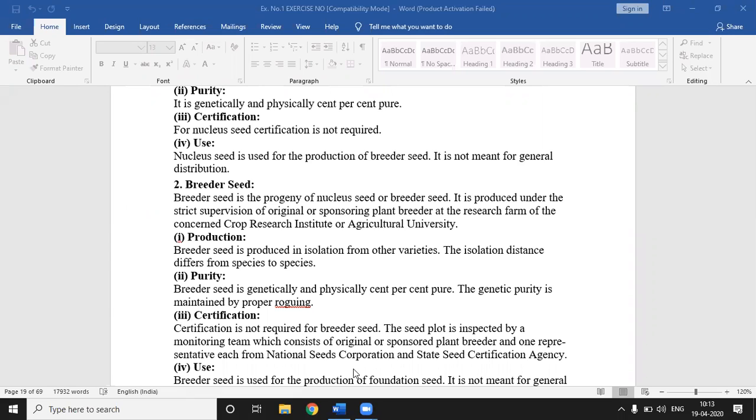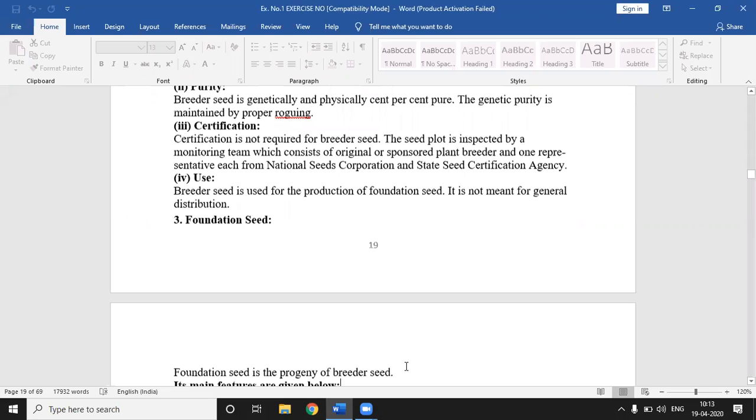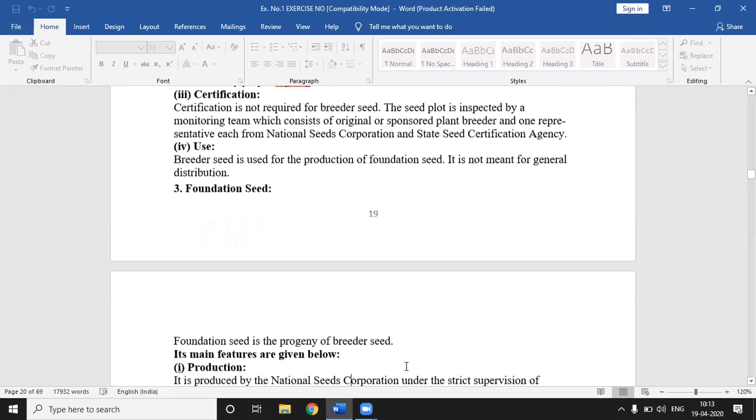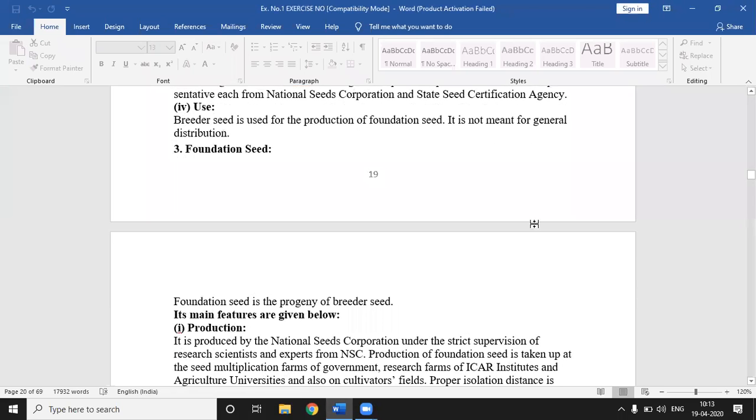Then uses of breeder seed. Breeder seed is used for production of foundation seed. A fill-in-the-blanks question is asked on this: the breeder seed is used for production of foundation seed. It is not meant for general distribution, which means farmers do not use breeder seed.